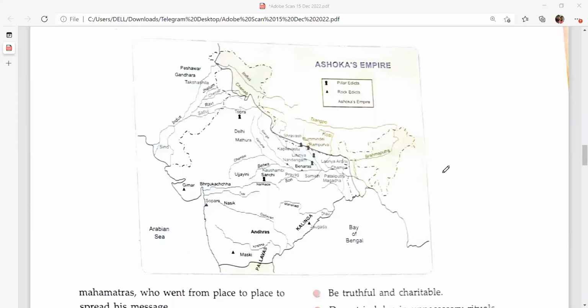Places of India: you can see here in Dhauli, you have one. Here in Banaras, there is one. Here in Kapilavastu, there is one. Topra, Maski, Sopara. So in each and every place of India, he has his rock edicts and pillar edicts where he has written the inscriptions to preach Dharma.